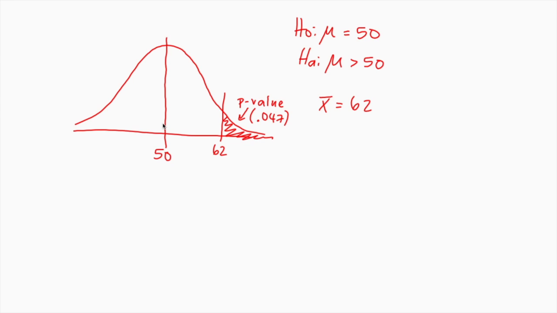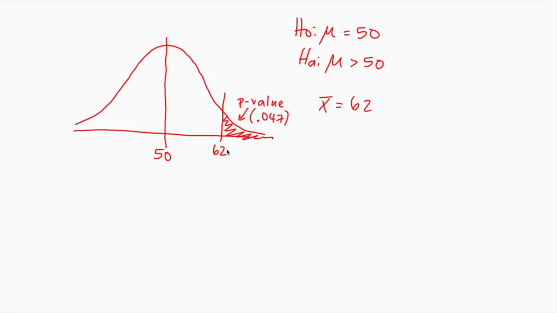So that tells us a couple different things. It tells us that maybe the true mean wasn't 50. If we got such a high value just by chance, then maybe that true mean wasn't actually 50, maybe it's higher than that. We're not saying it's 62, we're just saying we have evidence that maybe it's higher because we just randomly got this mean of 62.